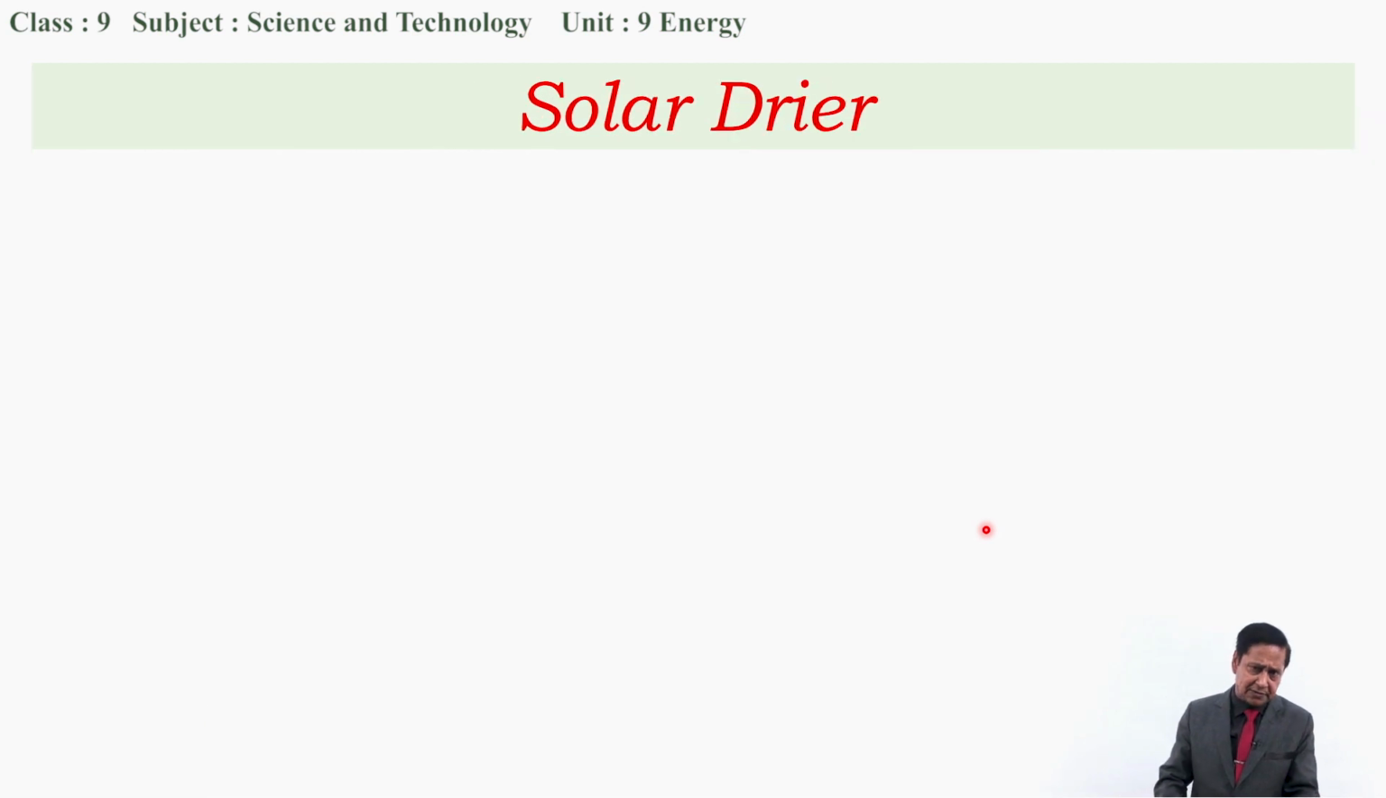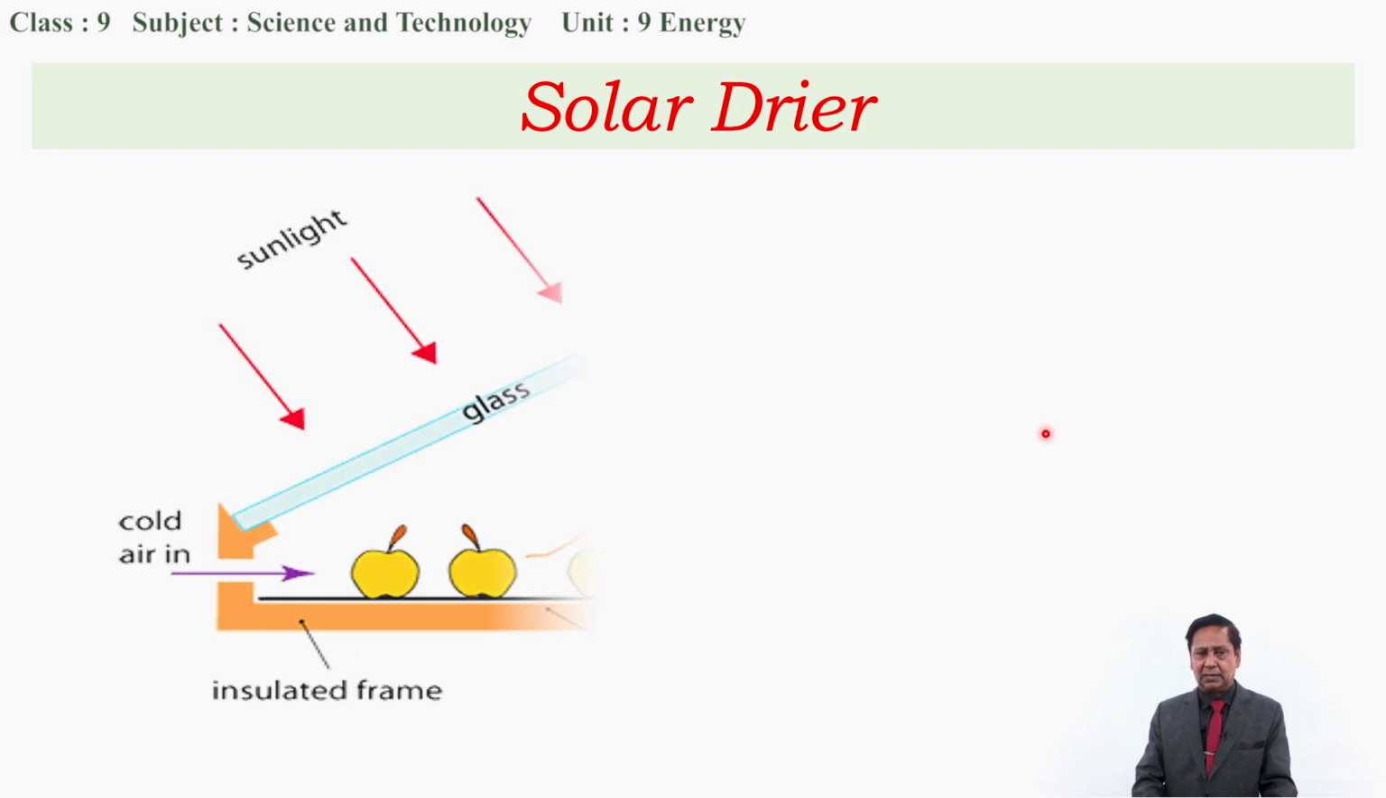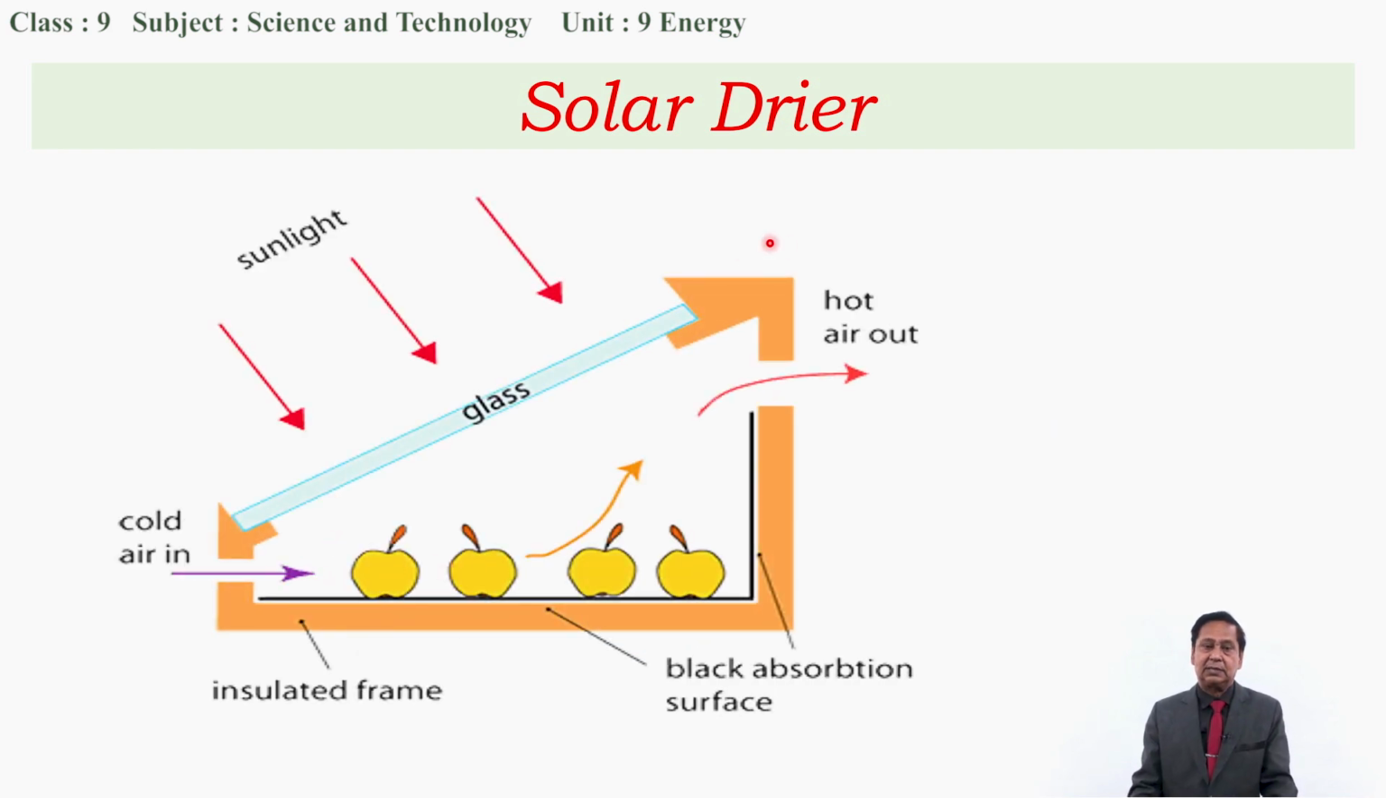Now let's talk about the solar dryer. Looking at the name, you can understand easily that it is used to dry fruit. I mean to say, it is used to reduce the moisture content in food substances so they can be preserved for a long time. It is somewhat triangular in shape. The upper part is covered with glass, and this glass allows solar heat energy to enter the solar dryer. Its inner surface is blackened, and black substances absorb heat energy.